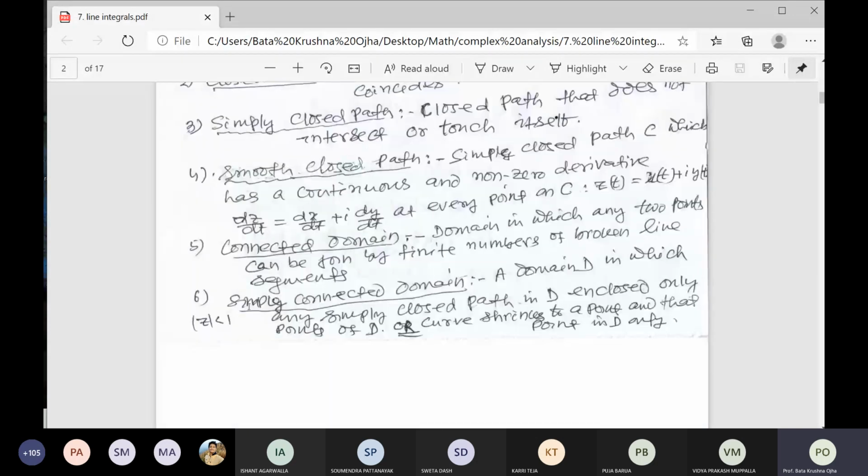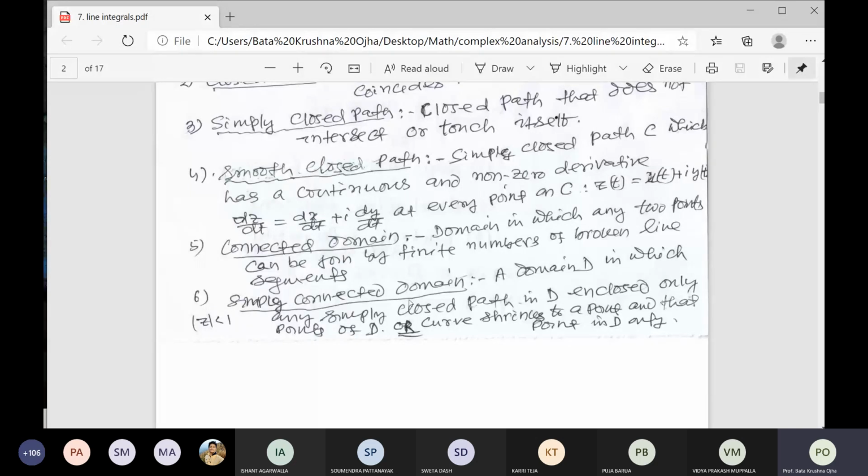So, what is a connected domain? Connected domain. You already know region or domain. Connected means if you take 2 points in that domain, and you can join the 2 points of the domain by a finite number of broken lines, that is called a connected domain.